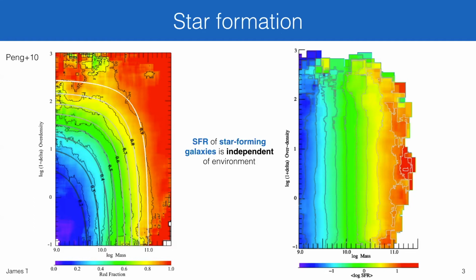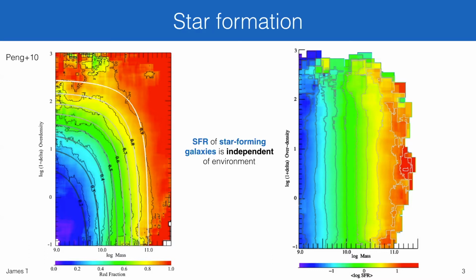But actually, if you just focus on the star-forming population, a different picture emerges. Here we have the color coding by star formation rate for the star-forming population. And although there's an increase in star formation rate with stellar mass as you go from left to right, there's no clear environmental dependence of the star formation rate. So for galaxies in Sloan, when we're characterizing the overdensity, we find that the star formation rate is roughly independent of environment, although, as Bianca put forth earlier today, if you really focus on the densest regions, the clusters, there are indications of environmental suppression of star formation there.